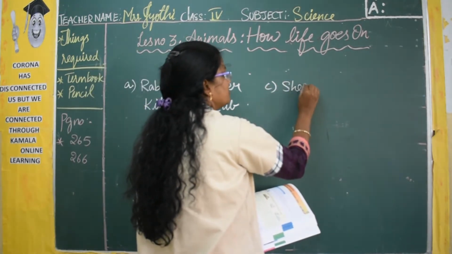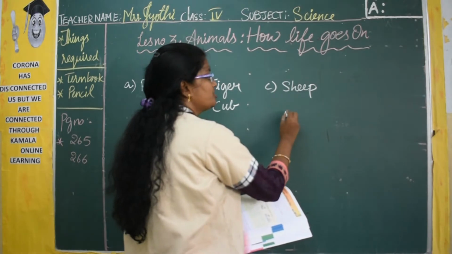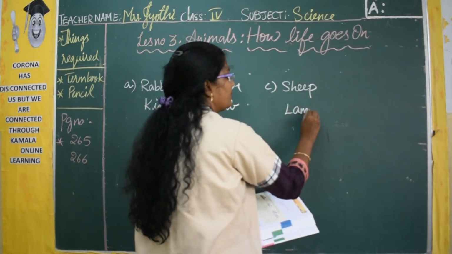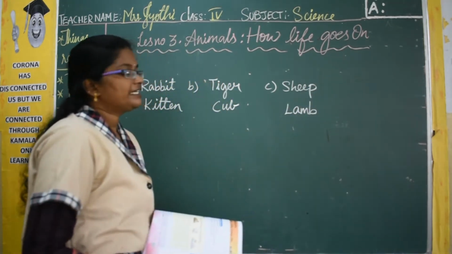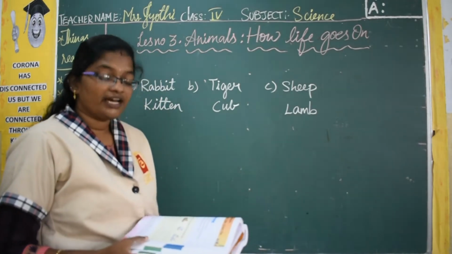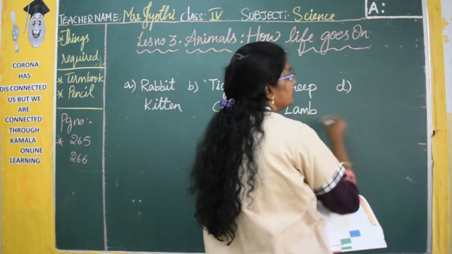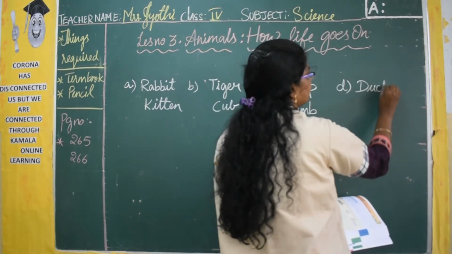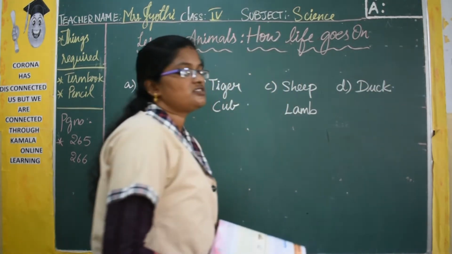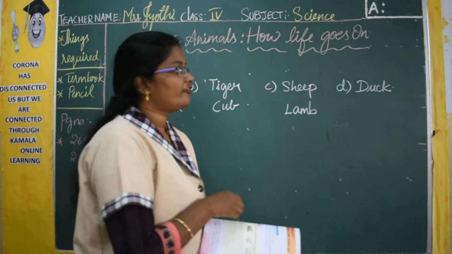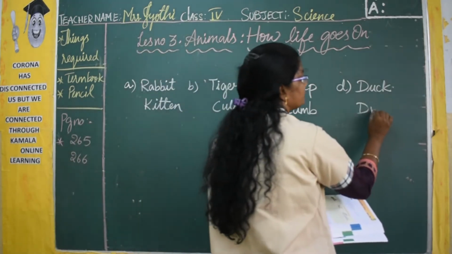It is a sheep, and the baby of the sheep is called a lamb. We call it a lamb. And the fourth one is a duck. The last one is a duck, and the baby of a duck is called a duckling.